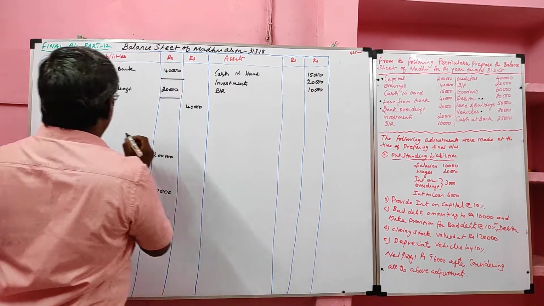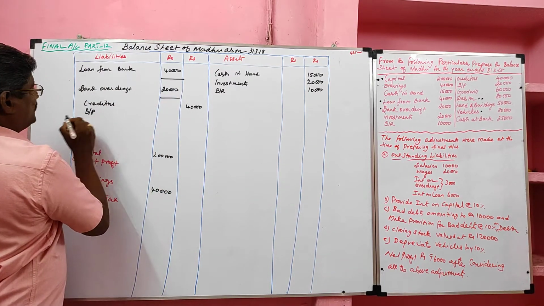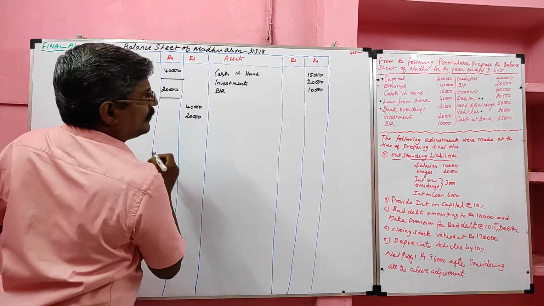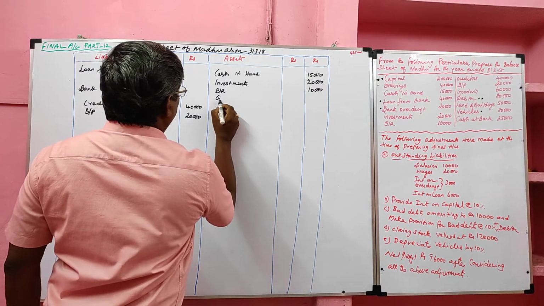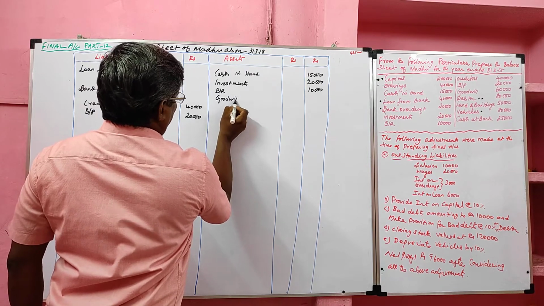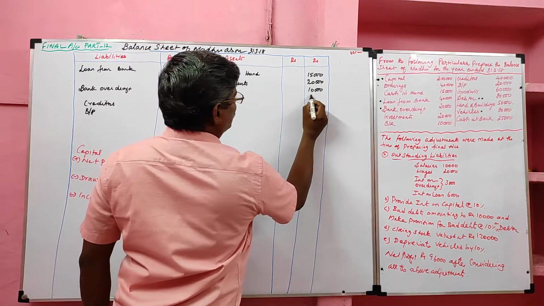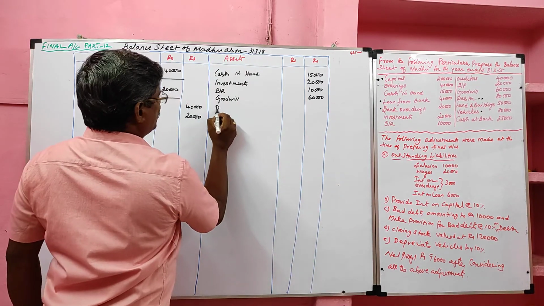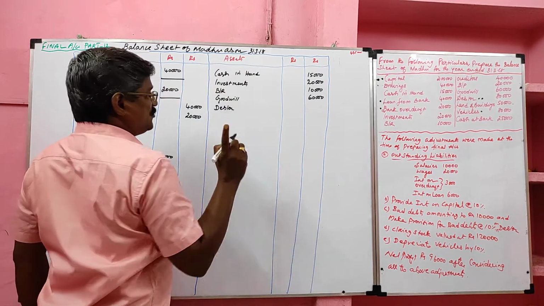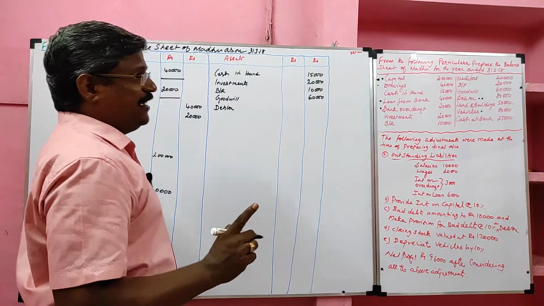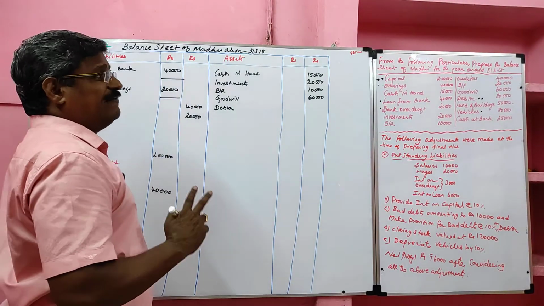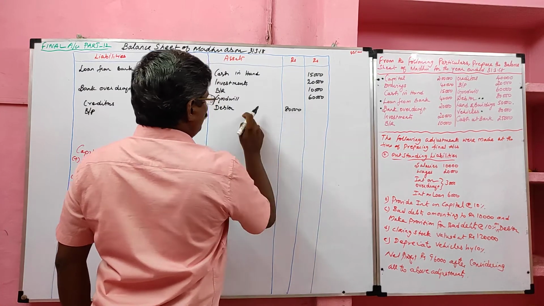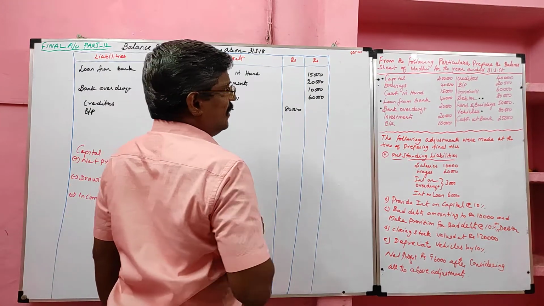Next we have bills payable, value 20,000. Next we have goodwill. Goodwill is an asset, value 60,000. Debtor has two adjustments. I said earlier, if debtor has one adjustment, we have to leave one line. If we have two adjustments, we have to leave three lines. So debtor should be recorded in the inner column. We have to leave three lines because it has two adjustments.